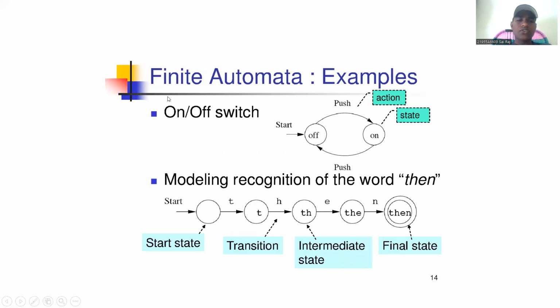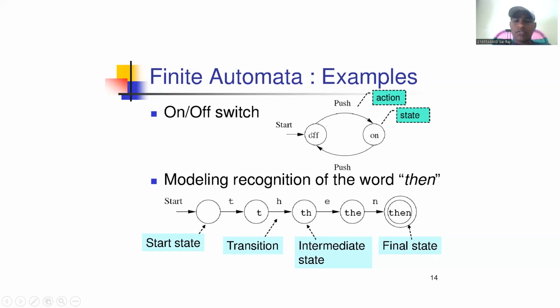Finite automata generally contain two types: deterministic finite automata and non-deterministic finite automata. We'll see the difference between deterministic and non-deterministic later. Let's understand finite automata using one example, an on or off switch. This is the start state, indicated by this arrow, and this is the transition.